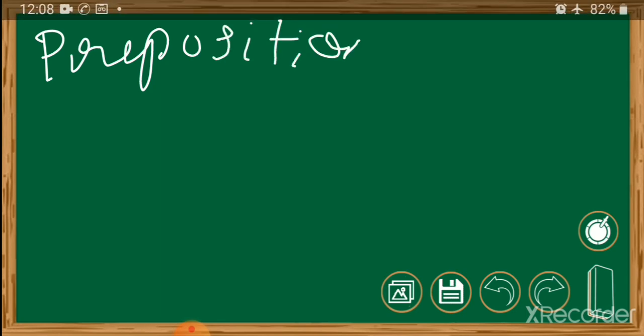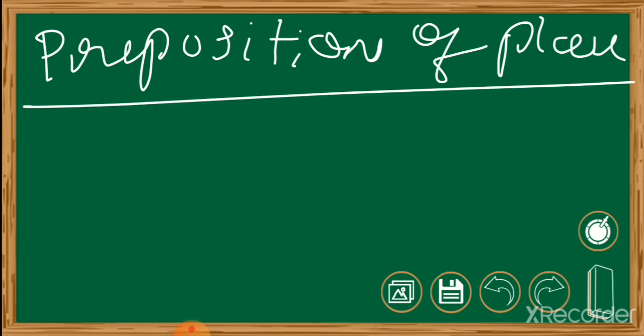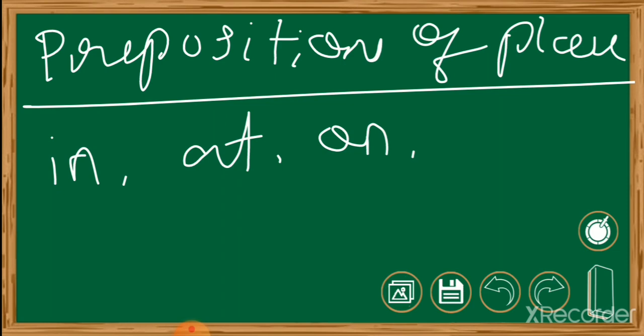Okay, next comes prepositions of place. To refer to a place, you can use prepositions like in, at, on, and inside. These prepositions can be used whenever you'd like to refer to a place. Clear?